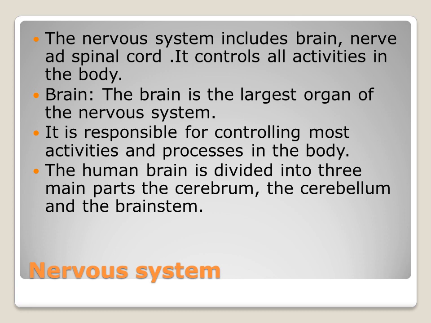So what does this nervous system include? Mainly the brain, nerves and the spinal cord. What will it do? All the activities are controlled by this nervous system. So first we are going to learn about the brain. It is the largest organ in our nervous system. Compared to the nerves and the spinal cord, the brain is the largest organ.